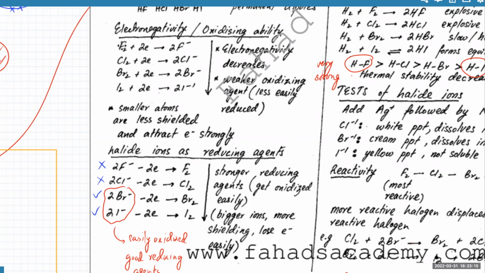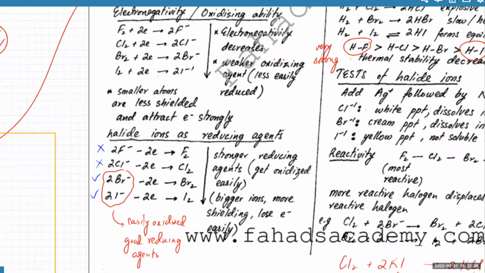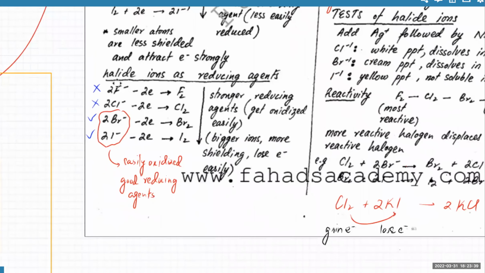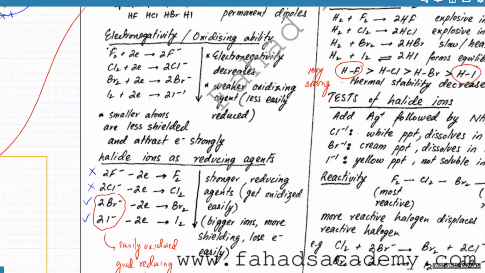But if you're talking about the elements, they have to gain electrons, right? So if you're talking about the elements, you're going to describe them as the oxidizing agent because they're getting reduced. So the top one is the best oxidizing agent because fluorine is very electronegative. It really likes to gain electrons, right? So the ions are described as reducing agents, and the bottom one is the strongest reducing agent. The elements are described as oxidizing agents, and the top one is the best oxidizing agent.